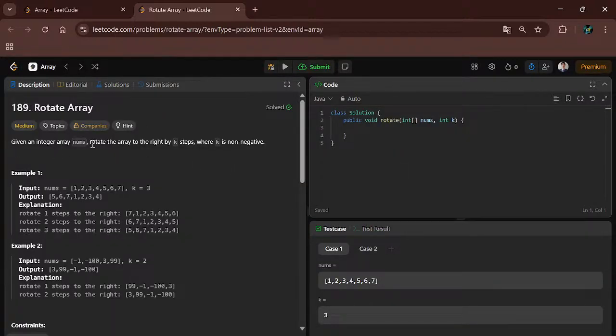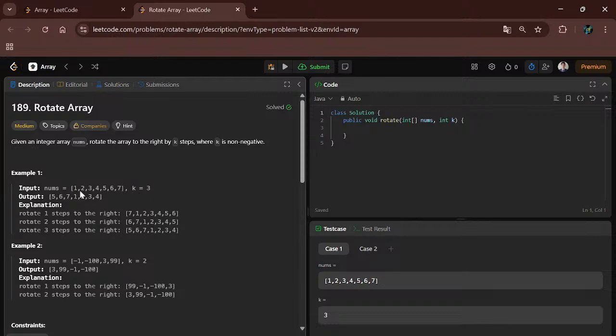Given an integer array nums, rotate the array to the right side by k steps. So I will directly go to the example. Here is the given nums array and k. So k is 3. We have to shift those elements to the right side 3 times. Means here k is 3 times. So 1 will come here, 2 will come here. At the first iteration all these will be on the right side, and 7 will come at the starting.